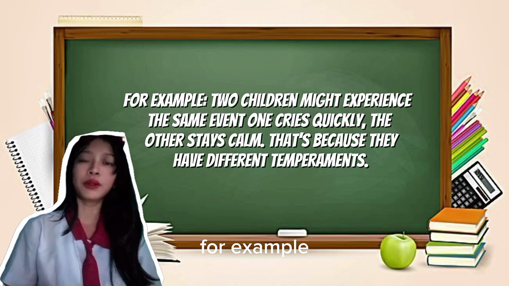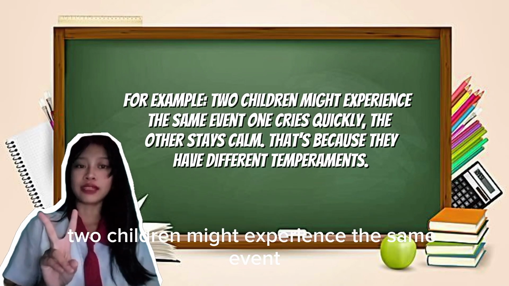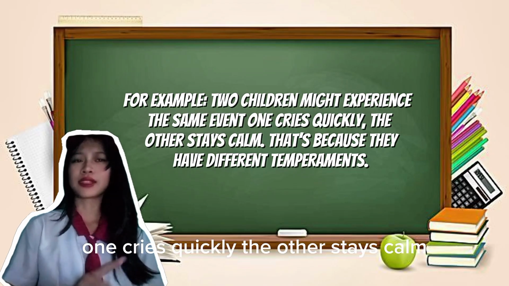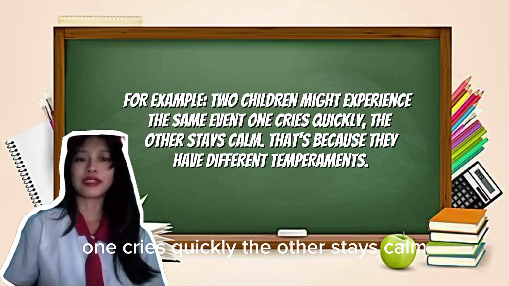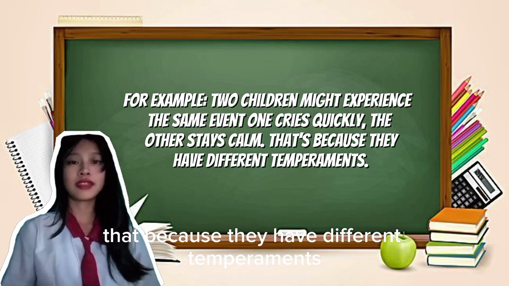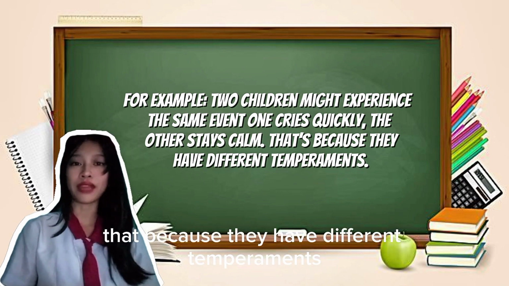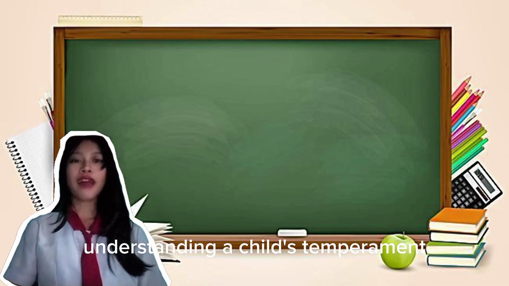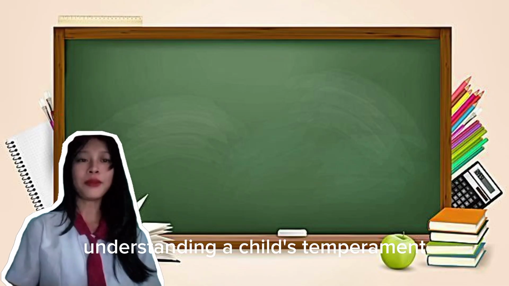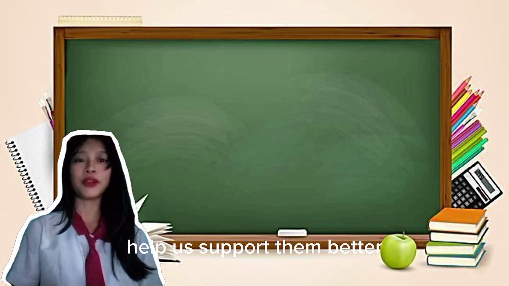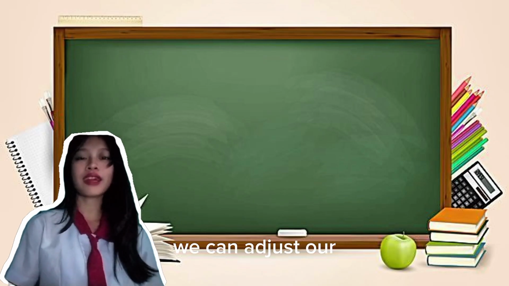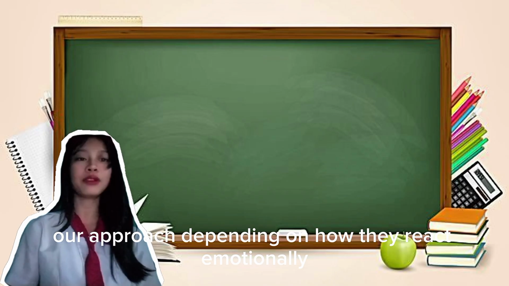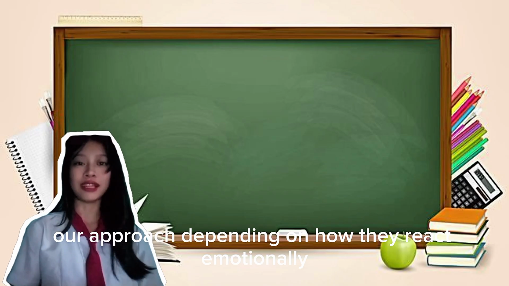For example, two children might experience the same event. One cries quickly, the other stays calm. That's because they have different temperaments. As teachers or future educators, understanding a child's temperament helps us support them better. We can adjust our approach depending on how they react emotionally.